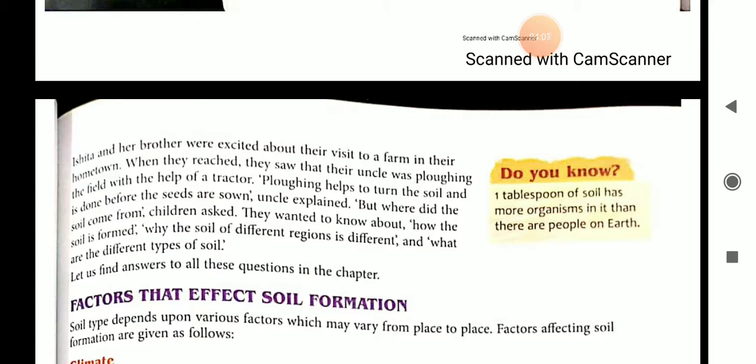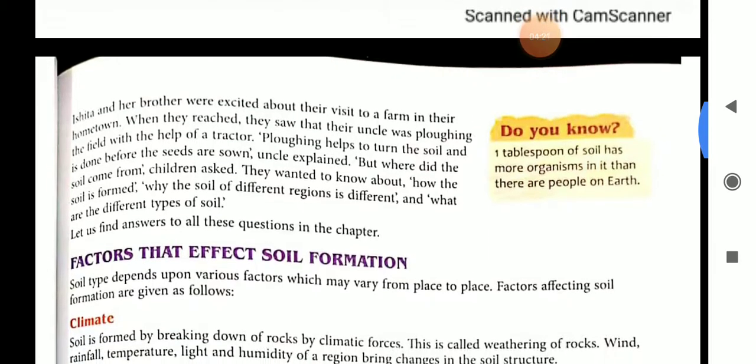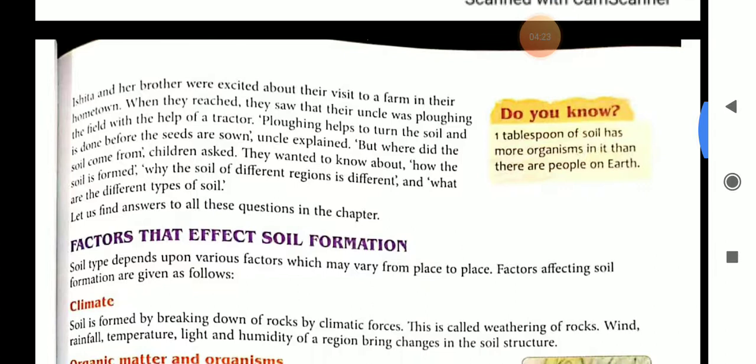Children asked. They wanted to know how the soil is formed, why the soil of different regions is different, and what are the different types of soil. So they have to find the answers to all these questions in the chapter.